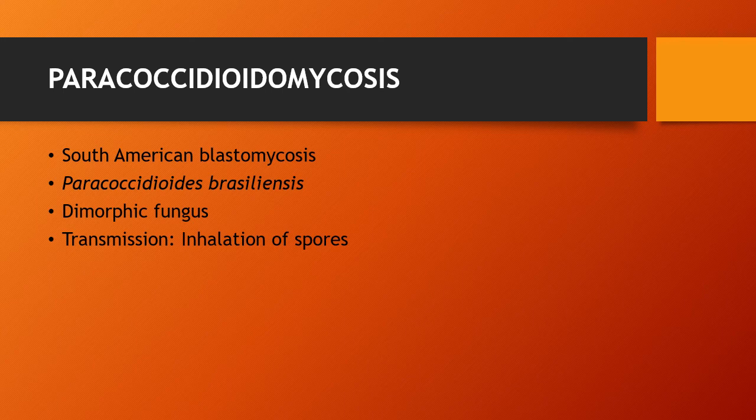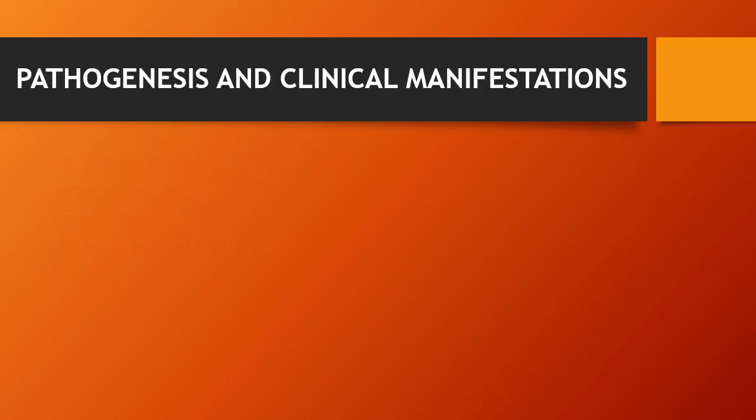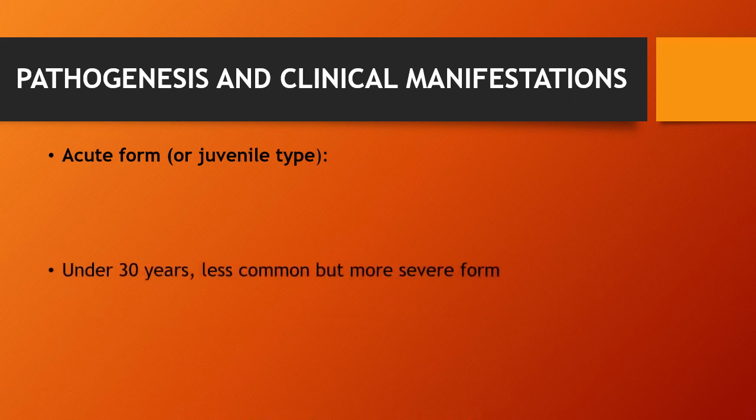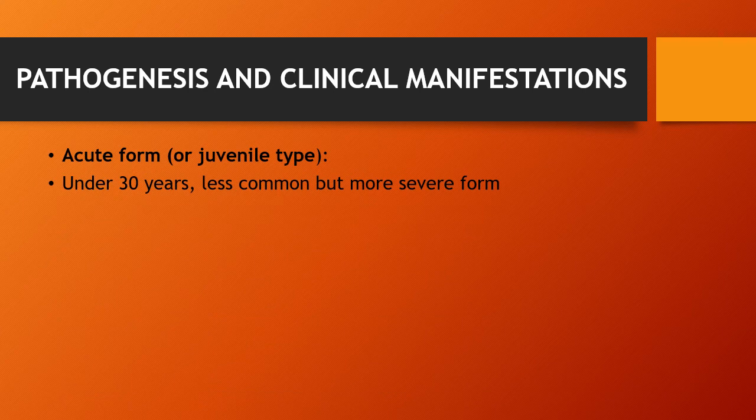Transmission is through inhalation of the spores of the fungus. Regarding pathogenesis and clinical manifestation, infection occurs in two major forms: one is the acute form and the other is the chronic form. The acute form affects young adults under 30 years of age, which is the less common variety but the more severe form, manifesting as disseminated infection involving multiple viscera and refractory to treatment.